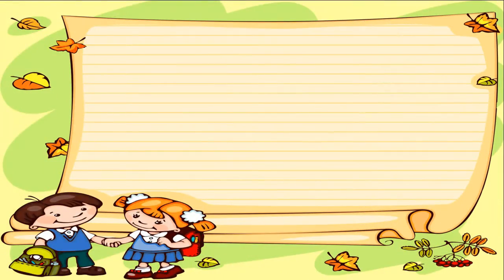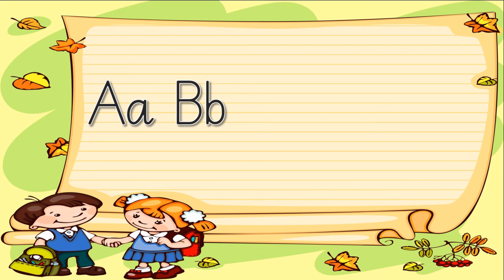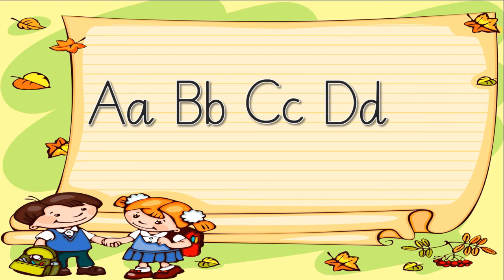Okay, so what's the first sound? Correct, it's A. Okay, what comes after A? Good job. B. What comes after B? Excellent. K comes after B. Okay, what's next? D. Well done. And the last one is E. Awesome.